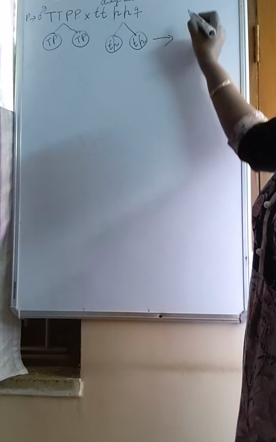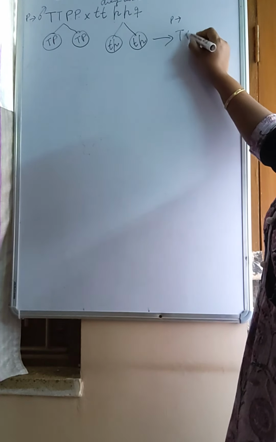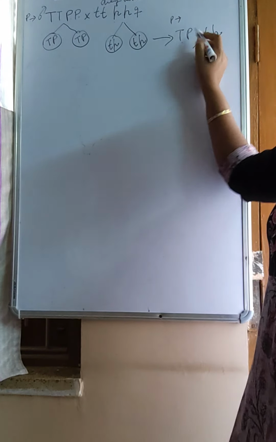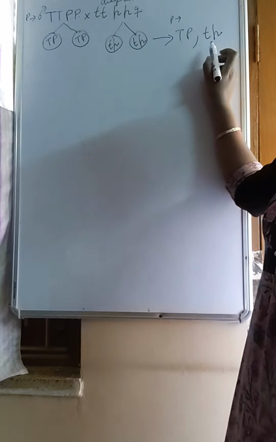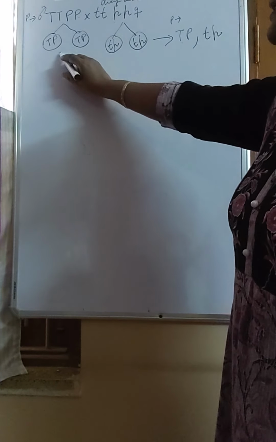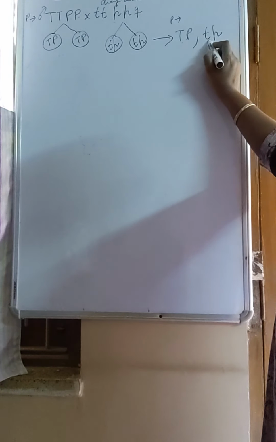So for the parents the gametes are capital T, capital P and small t, small p. No need of writing male gamete and female gamete; if the gametes are asked, just write gametes. So here we get two gametes, capital T capital P and small t small p.